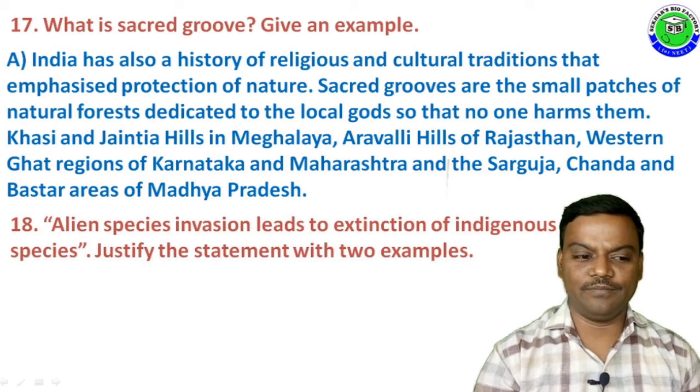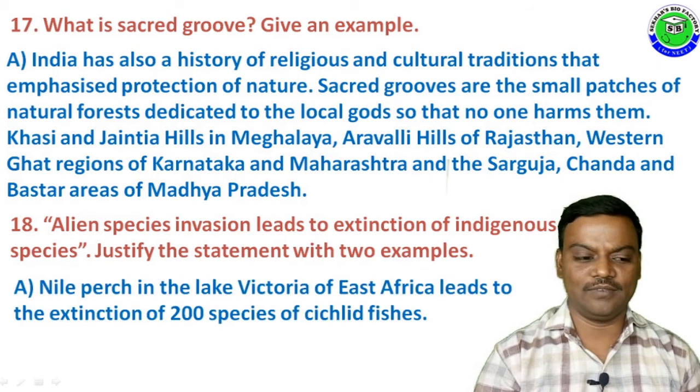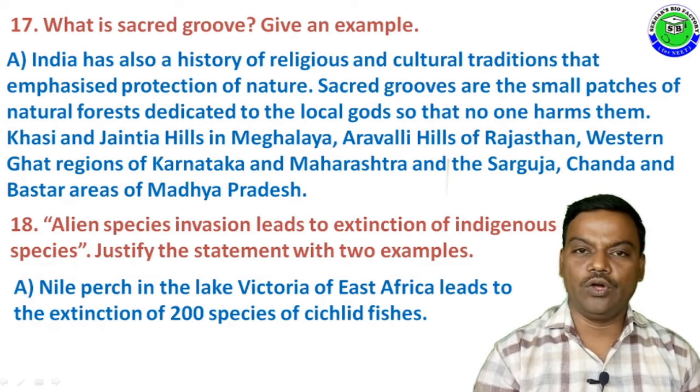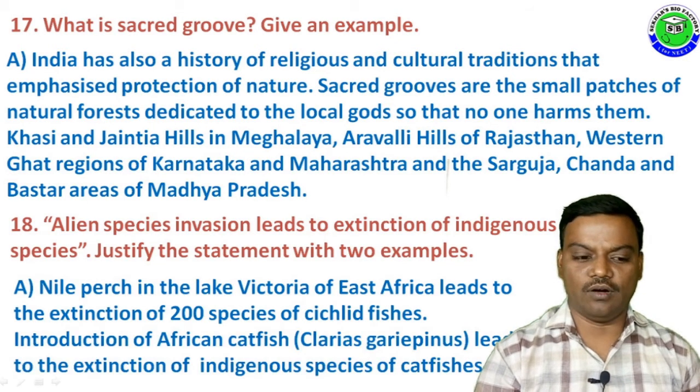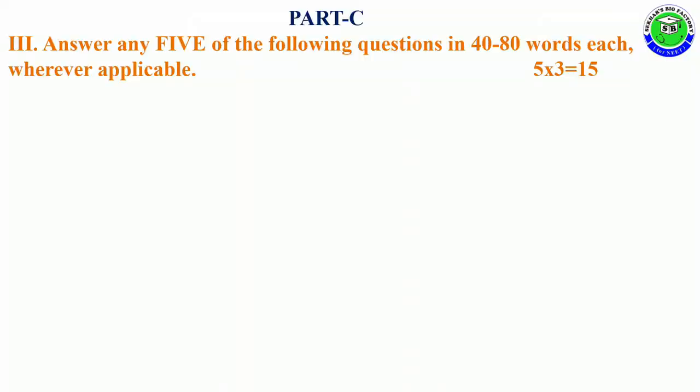Question number 18. Alien species invasion leads to extinction of indigenous species. Justify the statement with 2 examples. The answer is: the Nile perch in Lake Victoria of East Africa led to the extinction of 200 species of cichlid fishes. The introduction of African catfish Clarias gariepinus led to the extinction of indigenous species of catfishes. These are examples of alien species invasion.